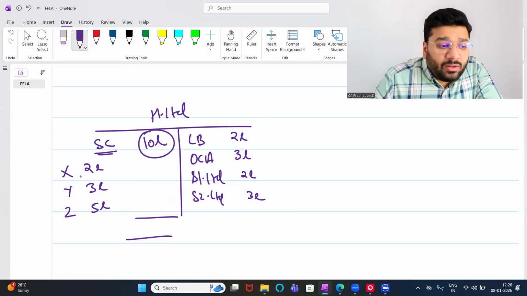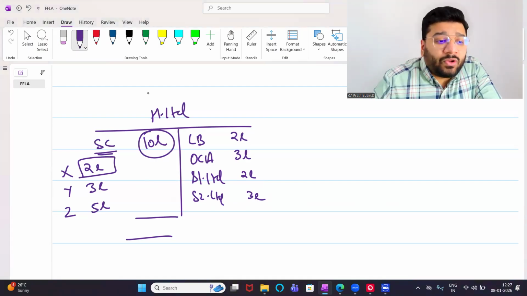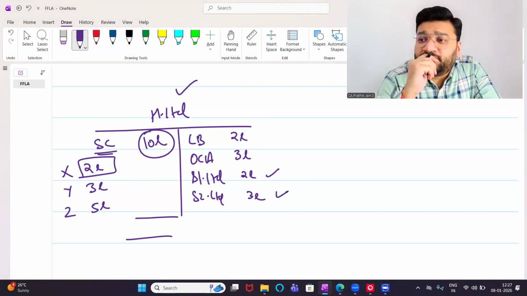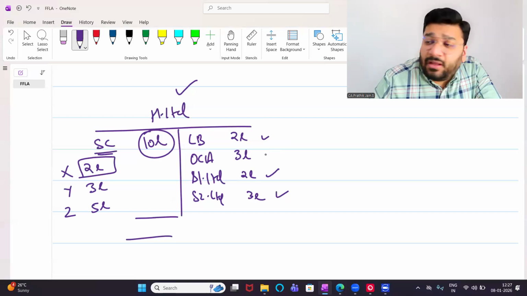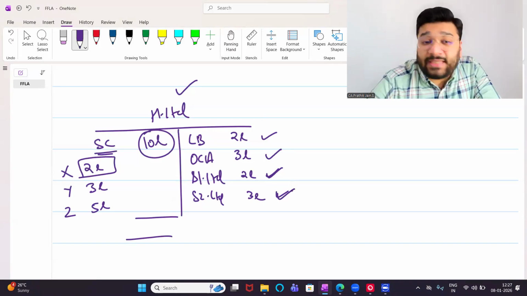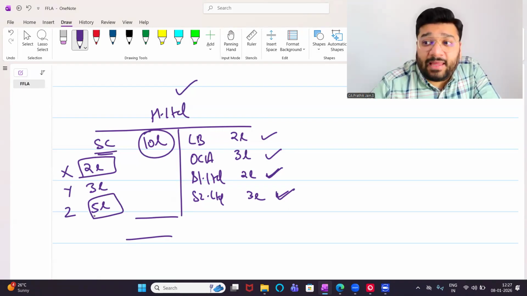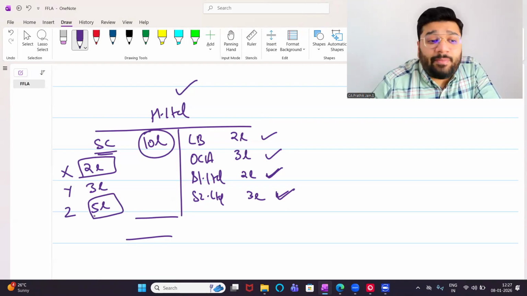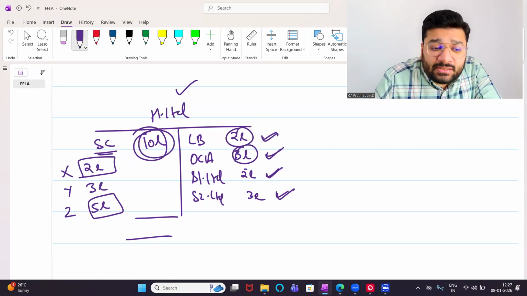Now, can you please tell me, X has contributed 2 lakh rupees. Has this money been used only in H Limited, or has it gone in S Limited 1 and S Limited 2? Can you segregate it? How much of X's capital is being used in land and building, other current asset, whether it is invested in S1 or whether it is invested in S2? Can you segregate it? Not possible. How about Z? Z has got bigger capital, 5 lakh. Now can you tell that Z's 5 lakh capital has gone only in land and building and other current asset? No. So this money would have gone in any of these assets.